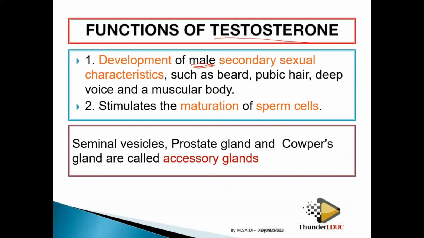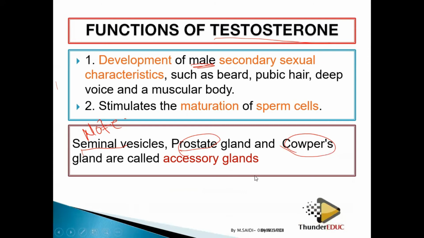Then lastly, we can say that the seminal vesicle, prostate gland, this is a note. You need to put this down as a note. Seminal vesicle, which I explained, and then prostate gland, and then Cowper's gland. All these three, we call them accessory glands.